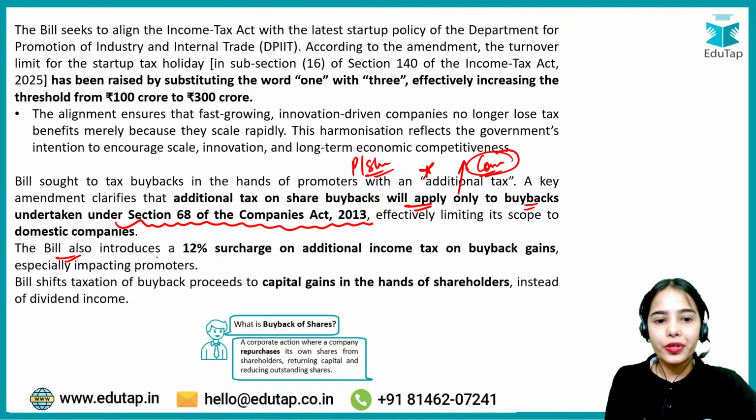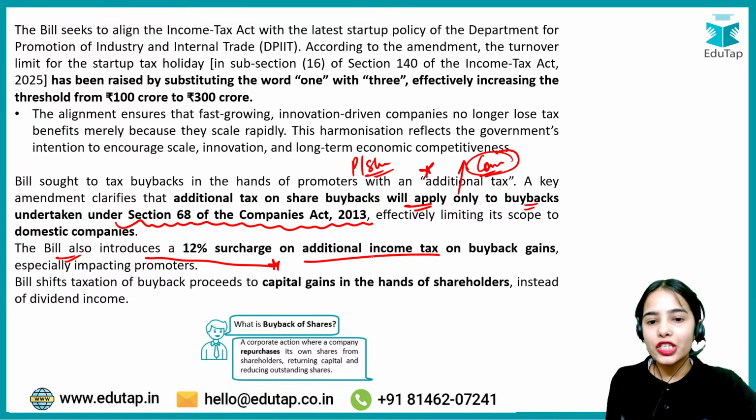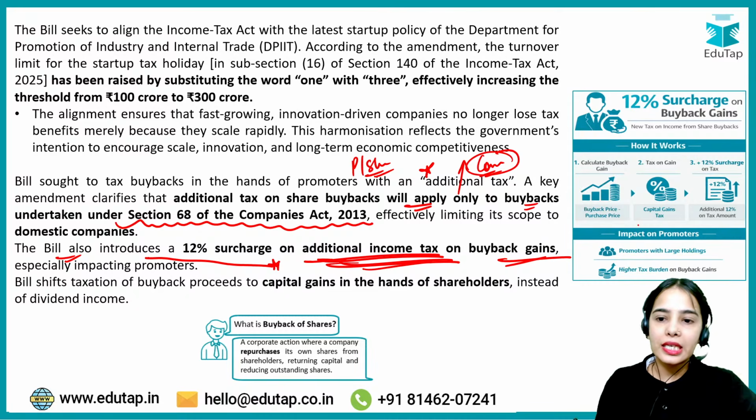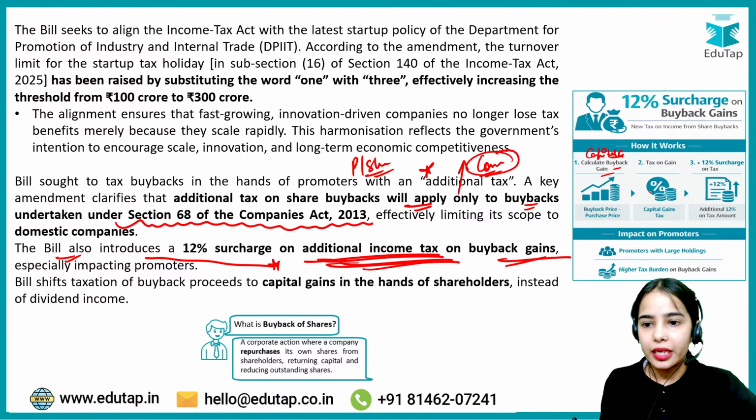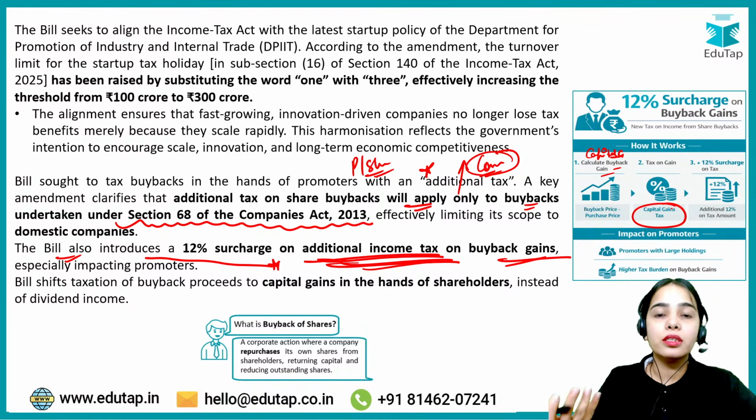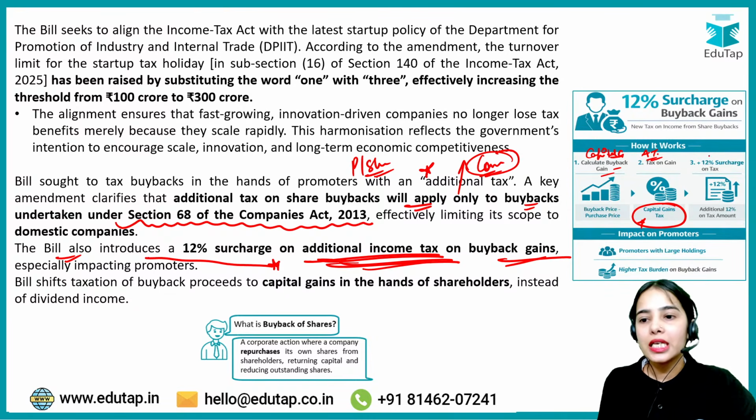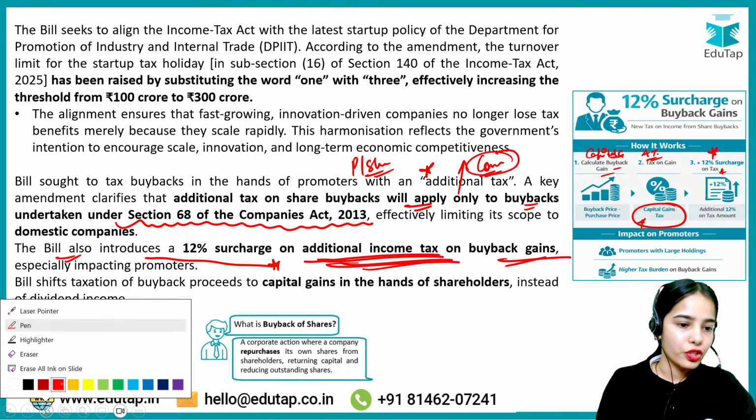The bill also introduces a 12% surcharge on the additional tax on buyback gains. So first calculate the buyback gain, the capital gain that is made by the promoter or the shareholder. On the capital gain there will be additional tax, and on the additional tax there will be a 12% surcharge. That is the idea. Any confusion?